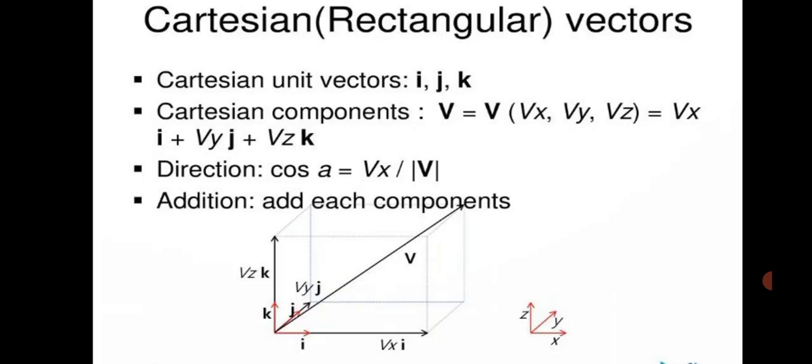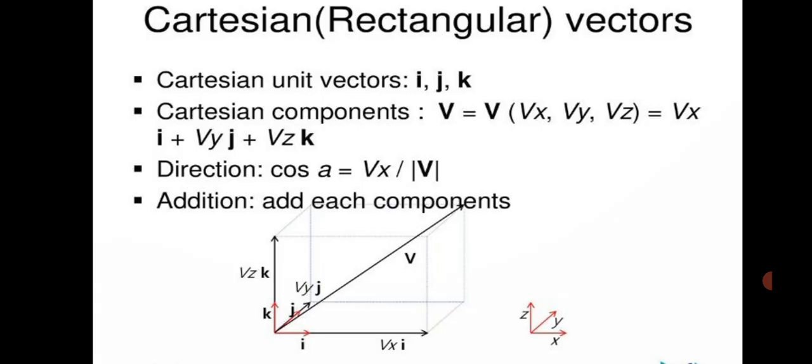These are the Cartesian vectors or rectangular vectors. In the Cartesian plane, x, y, z, acting on the forces P and Q. The capital V is the resultant of the forces acting along the K vector.